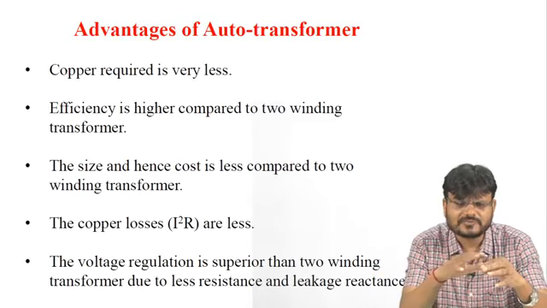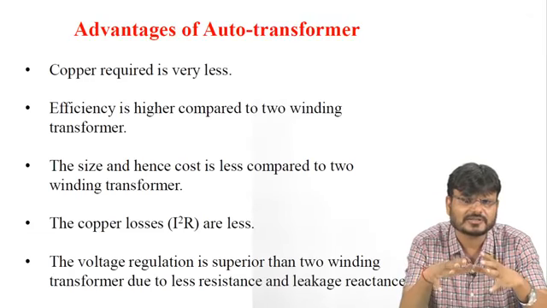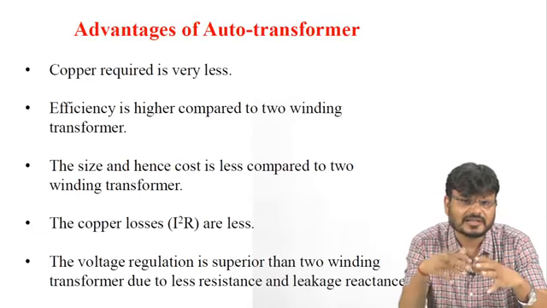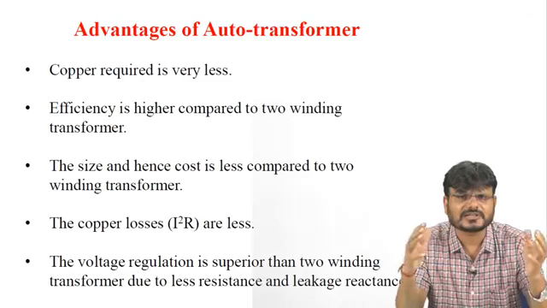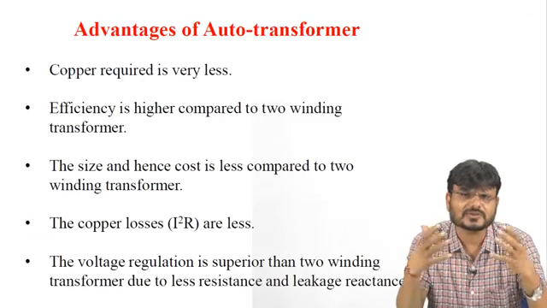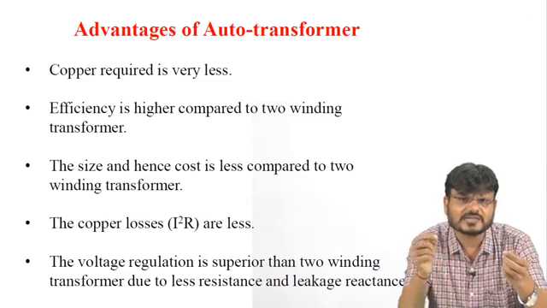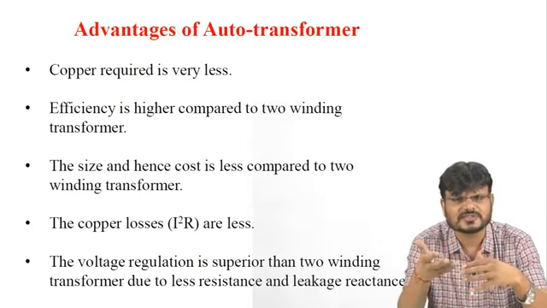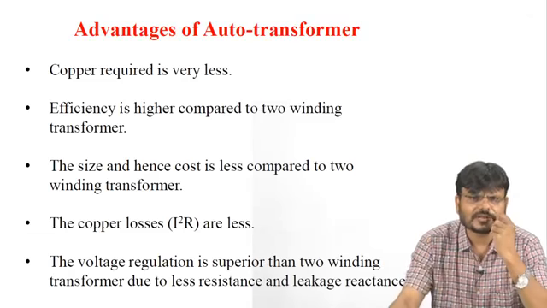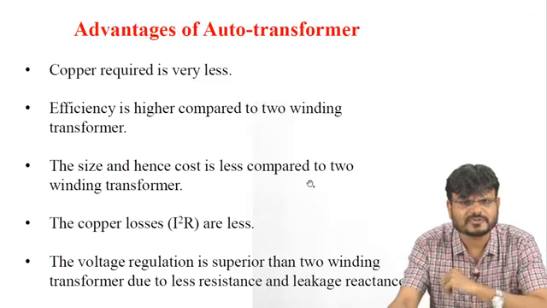So of course if the length of the conductor is less, the resistive losses that are occurring will be less. That loss is I square R. Because the length of the conductor is less, the resistance of the conductor is less, so this I square R loss is less. If losses are less, of course efficiency is more, right? Similarly, the size and hence cost is less as compared to the two winding transformer.